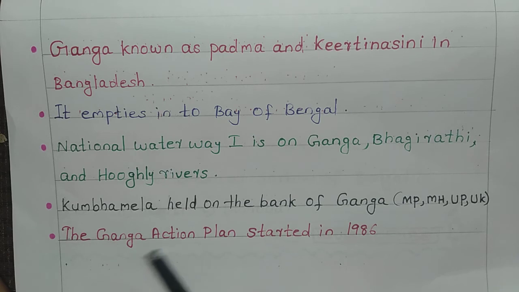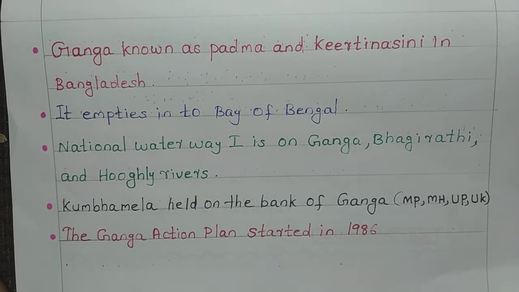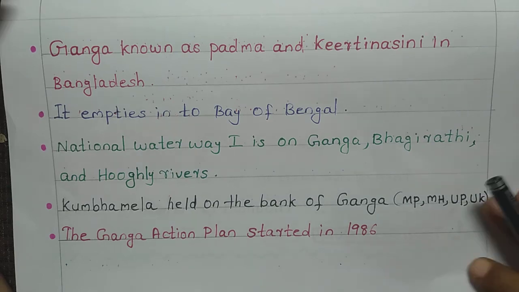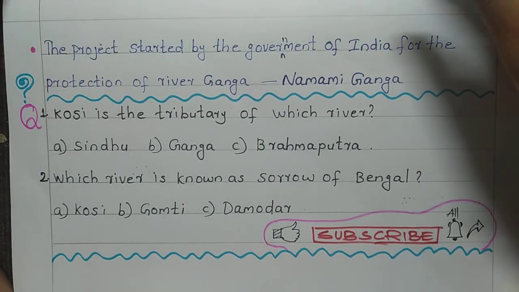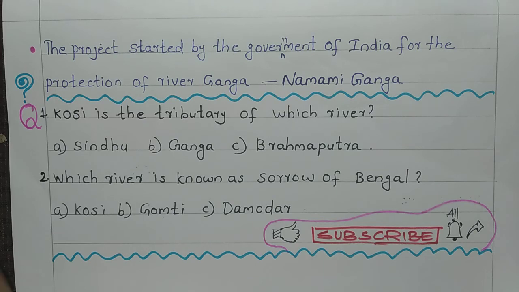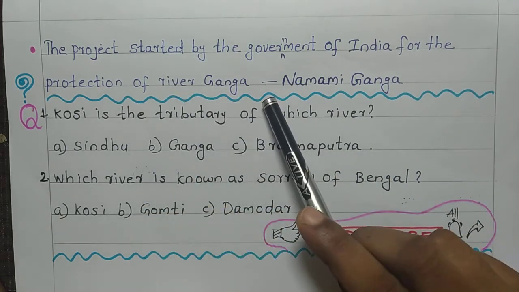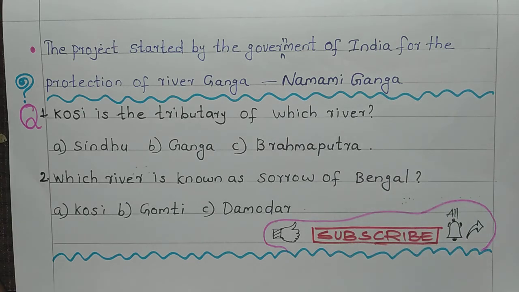And the Ganga Action Plan started in 1986. So Ganga Action Plan started in the year 1986. Namami Ganga is a project started by the government of India for the protection of river Ganga.